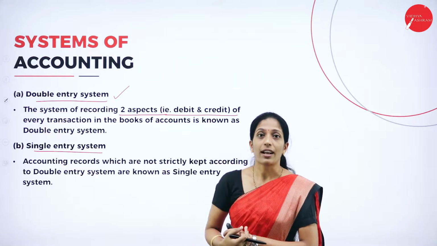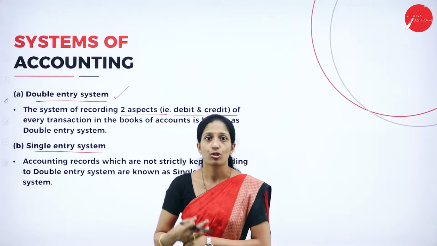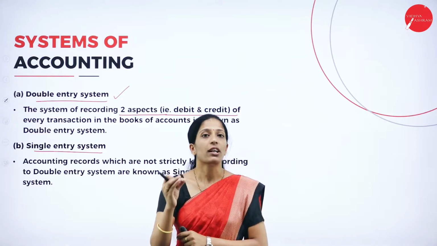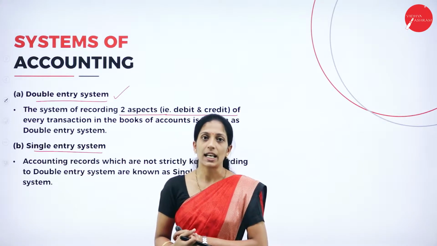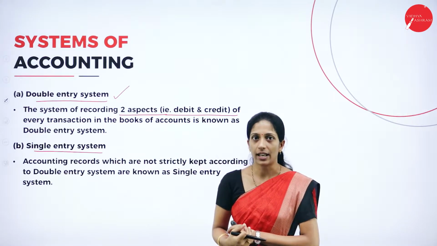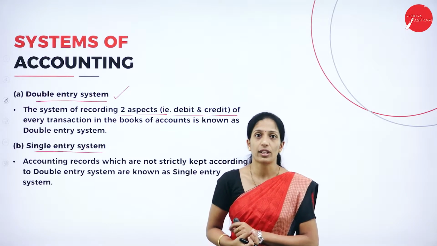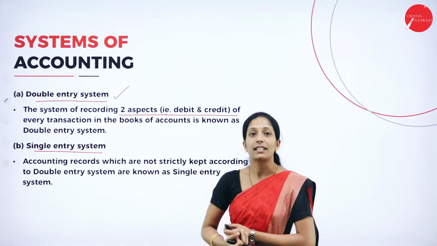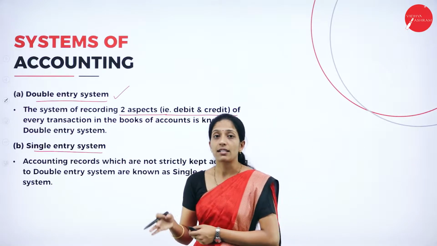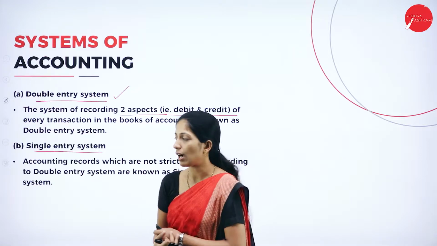For example, when recording the journal entry for goods purchased by cash: cash account debit to sales account, correct? So cash account is debited and sales account is credited. If there is one debit, there should be a corresponding credit for that. That is known as the double entry system, and this is one of the most accurate as well as complete systems of accounting.